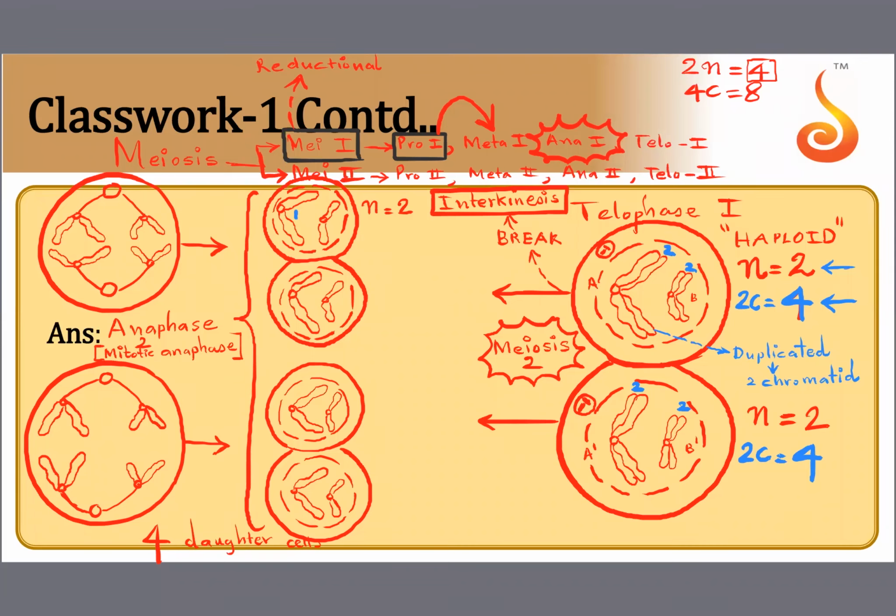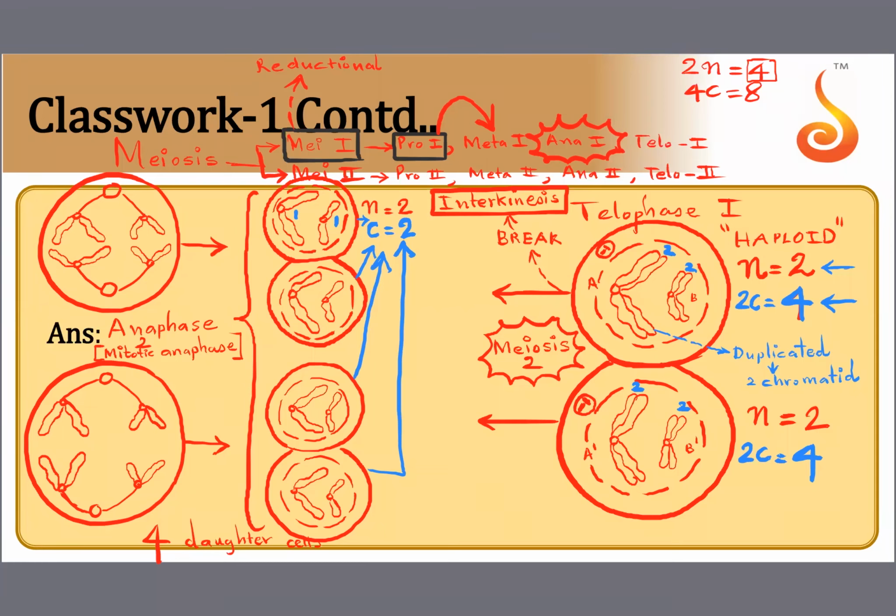So this has 1 DNA, this has 1 DNA, 2 DNA. So I will write it as C is equal to 2. So N is equal to 2, C is equal to 2. All the daughter cells have the same complement. See, the N and the C value are the same now.